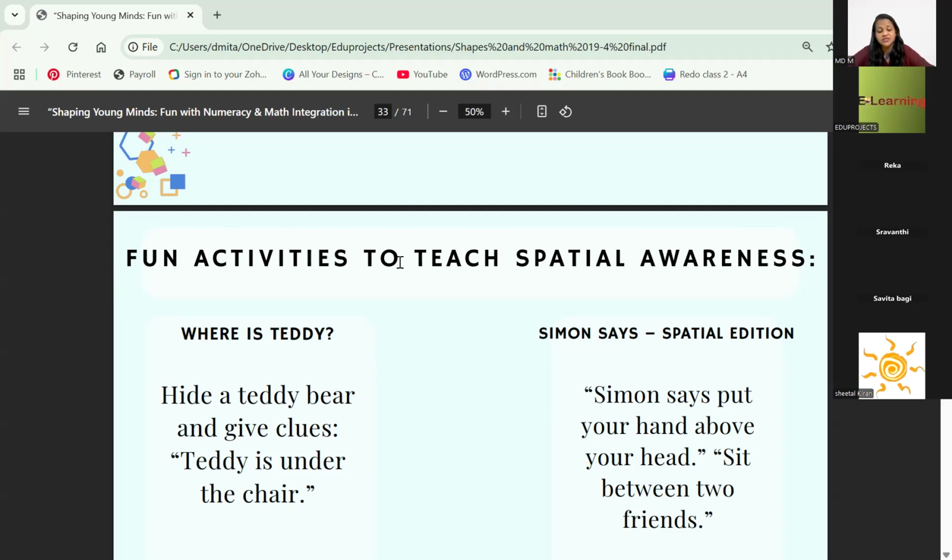Simon Says also works. When you have some free play or when you are doing some activity, we can do Simon Says also. Like put your hands above your head. We do that. Then there's a song also, head, shoulders, knees, and toes. They know what they are supposed to touch when you're talking about those things.